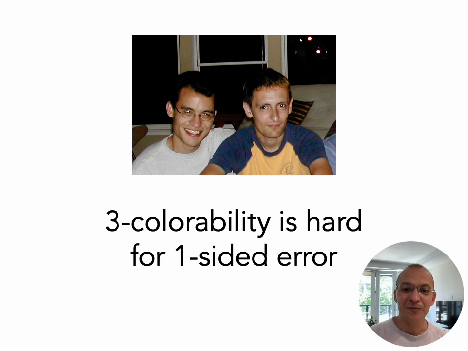Kenji told me that he had come up with some ingenious construction, and what he did was he constructed a graph which was far from being three-colorable, but the graph had this property that if you looked at any sublinear-sized induced subgraph of it, the subgraph would be three-colorable. Kenji's construction was very clever, and at that time I didn't understand it at all. My conclusion of talking to him was that research takes incredible knowledge, a lot of insight and ingenuity, and at the time I was not confident at all that I possessed any of those skills.